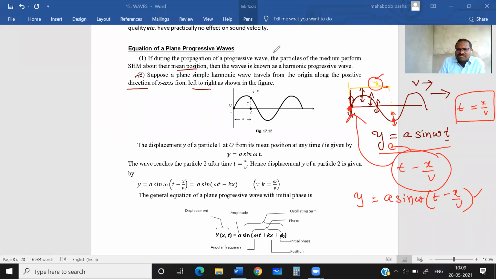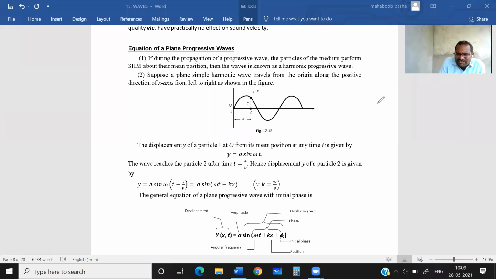This equation, y equals a sine omega, t minus x by v, represents a traveling wave, a progressive wave.